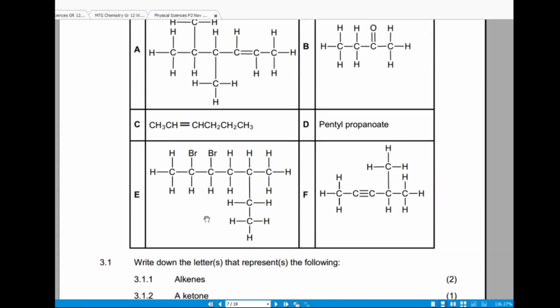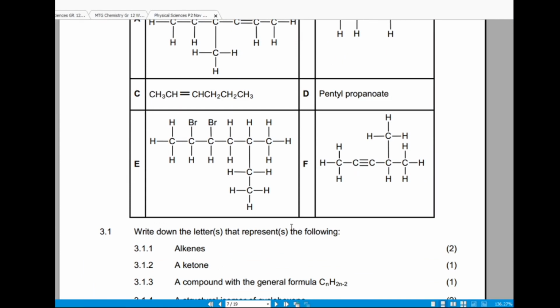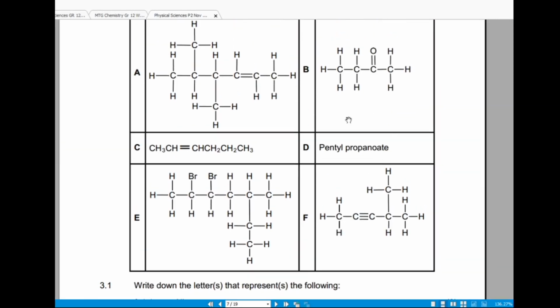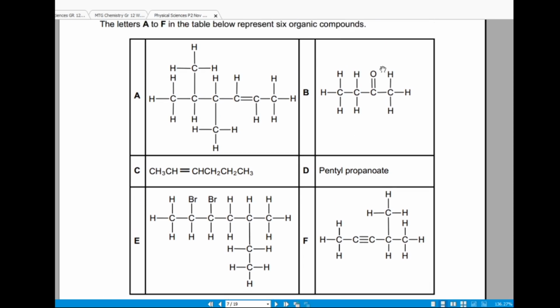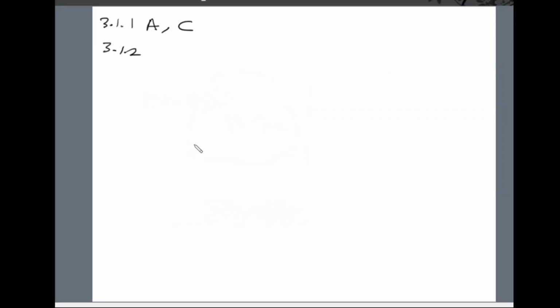3.1.2, a ketone. Write down the letters that represent a ketone. A ketone is identified by a double bond between the oxygen atom and the carbon atom, and the carbon atom which is bonded to the oxygen atom needs to be in the middle, otherwise it will be an aldehyde. Let me quickly outline the difference between ketones and aldehydes, because it can confuse you if you are not careful.